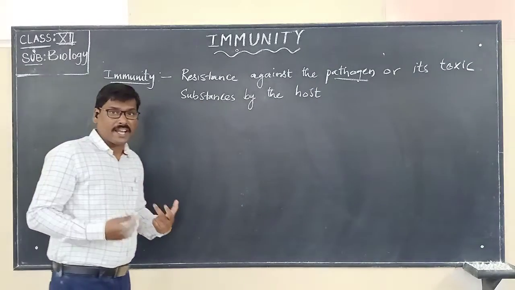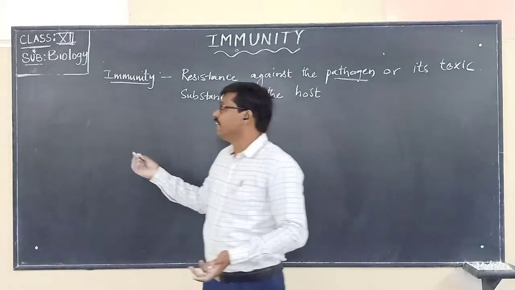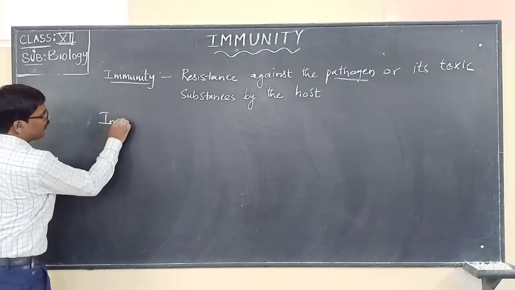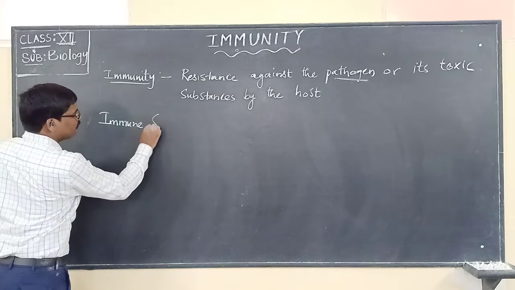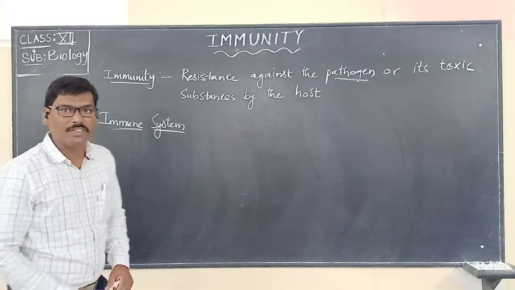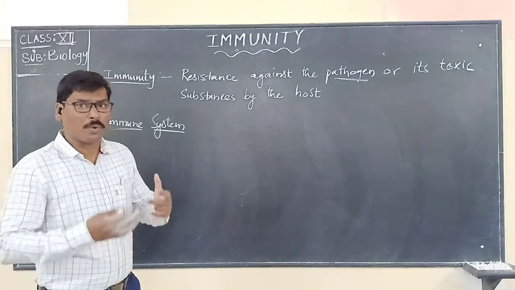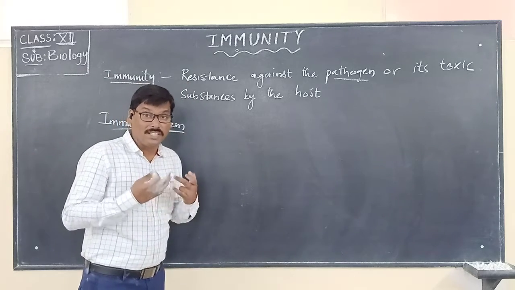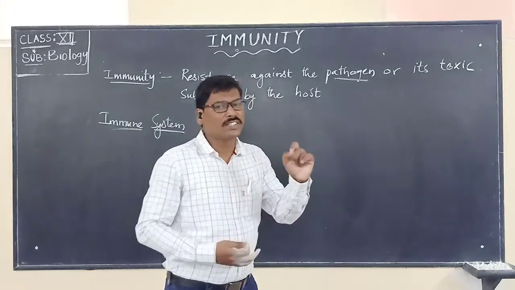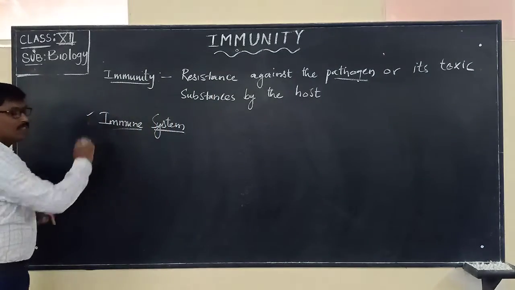And this resistance that is shown by the organism is formed by what we call the immune system. So in our body, what do we possess? We have the immune system. Please remember this. We have the immune system that is always, 24/7, protecting the body from various disease causing microorganisms called pathogens, and also the toxic substances that are released from the pathogens. So that is the immune system.